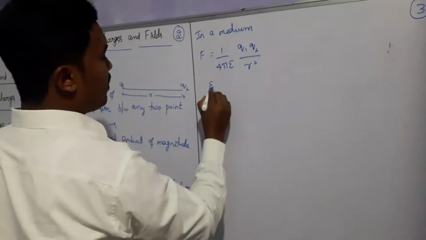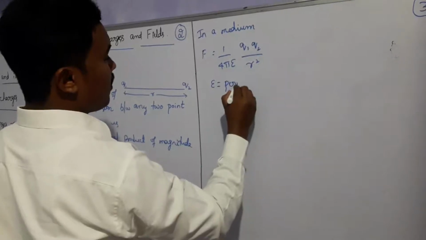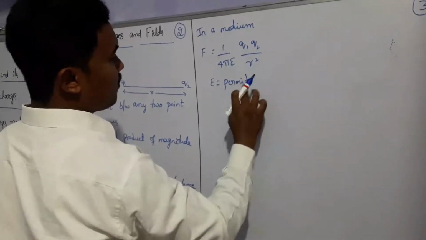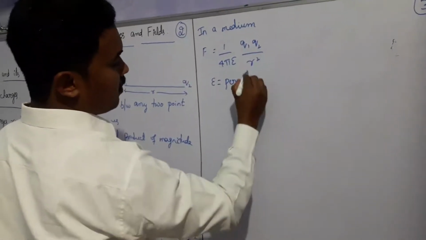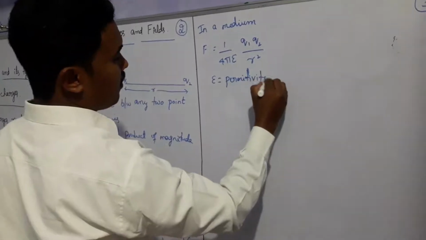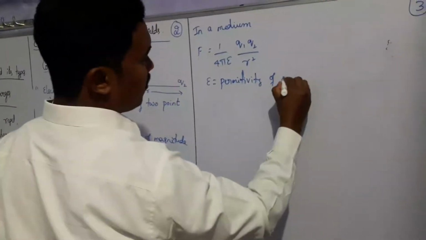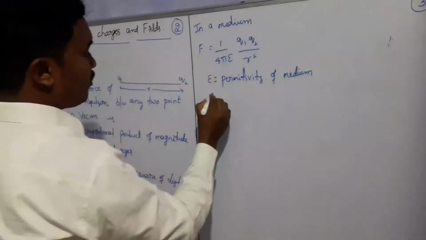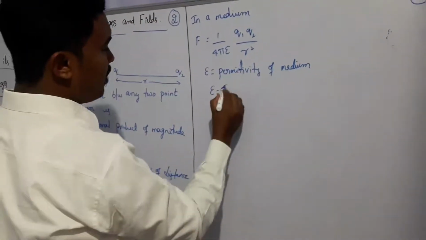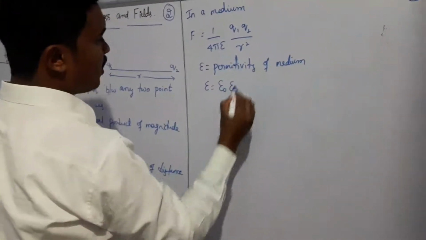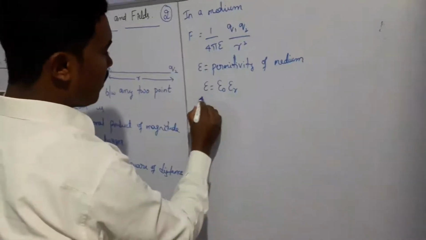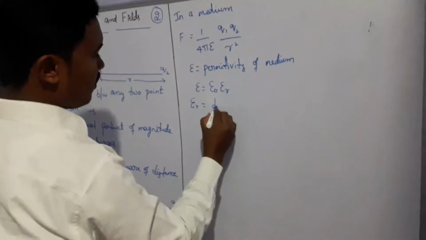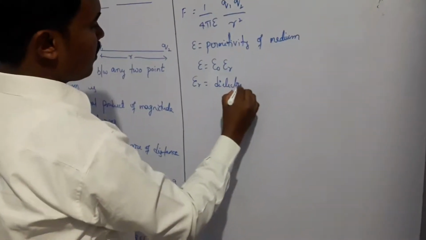This epsilon we call the permittivity of the medium. It will be different for different media. And the formula for the permittivity of the medium is epsilon naught into epsilon r. This epsilon r is the dielectric constant.